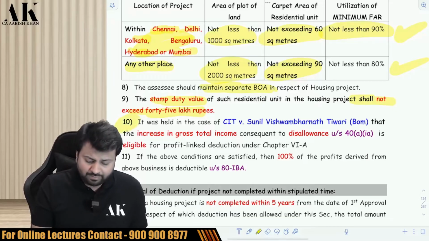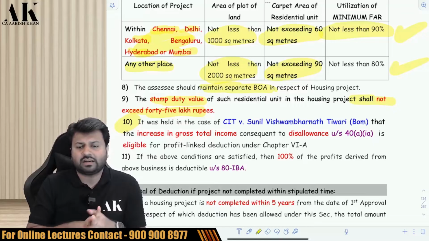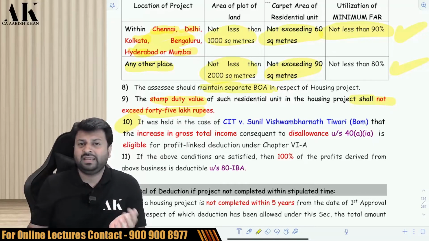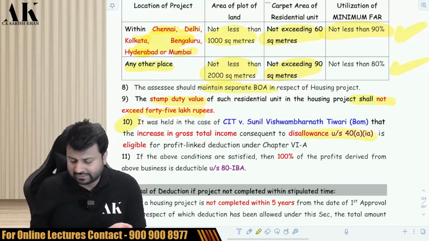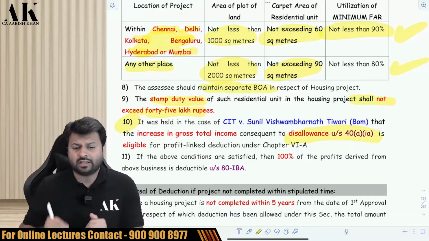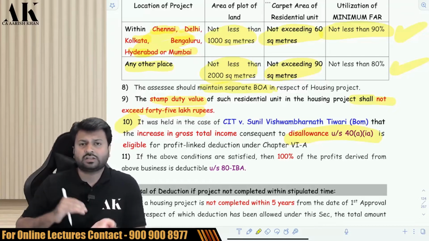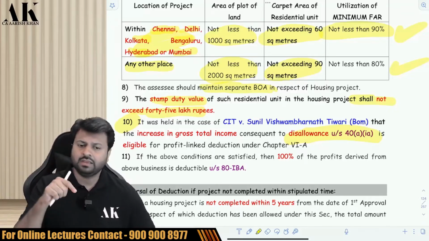Now, there is one Bombay High Court judgment which says that suppose there are certain disallowances made by the assessing officer under section 40A(1A) or 43B, will I get the deduction of that also? The answer is yes. If there are certain disallowances made as a part of this section, you can get the deduction of that also, because the disallowances which are made are also part of PGBP, and you get deduction under chapter 6A of the entire PGBP income if you fulfill all the conditions.